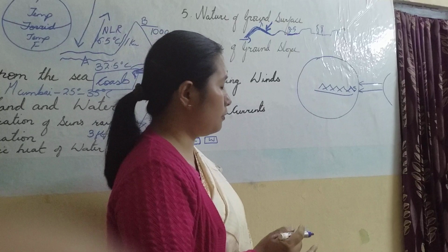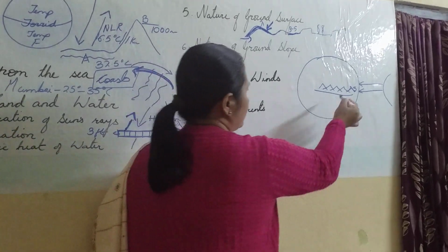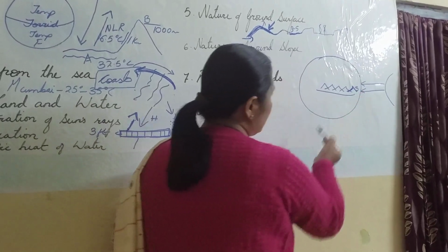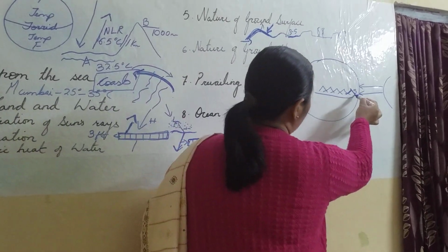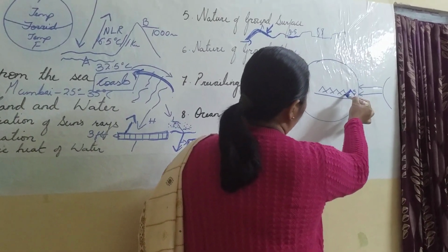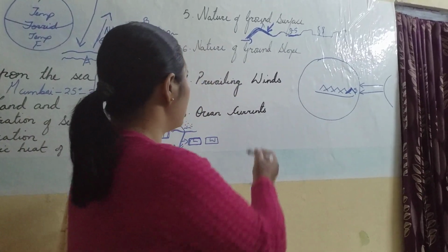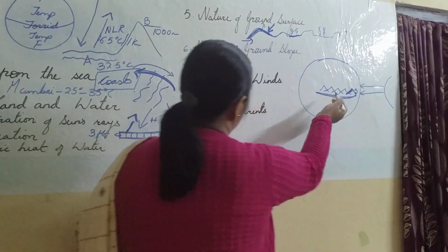The southern slopes are properly heated, but the northern slopes do not receive sunlight directly. So these are known as the shadow regions or the leeward slopes. So the temperatures are higher in the southern slopes, but very much lower in the northern slopes, though they are very close to each other. So that also determines how much temperature is received by the place.